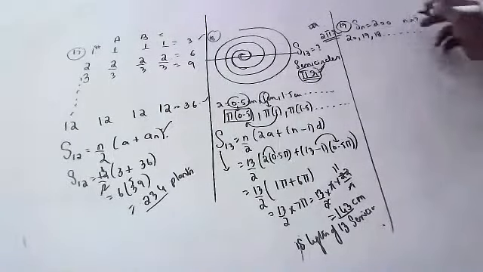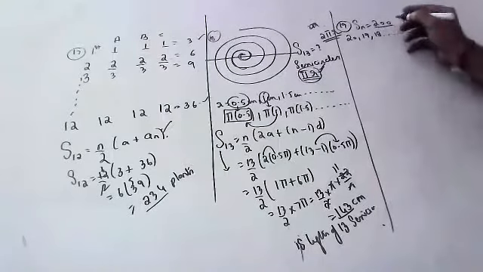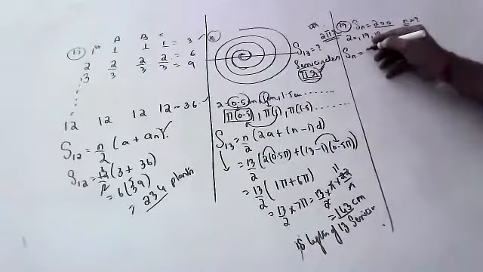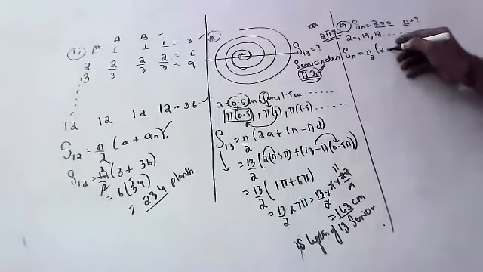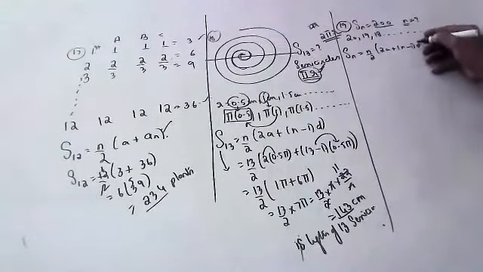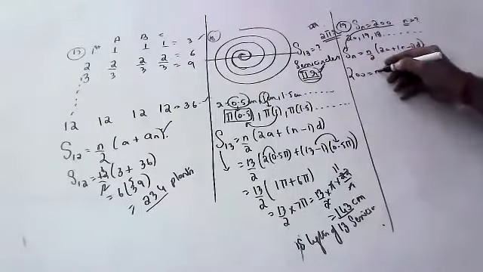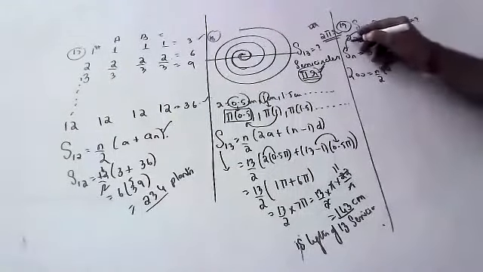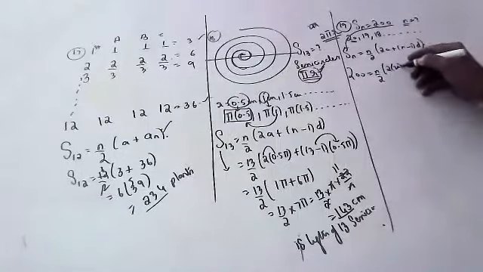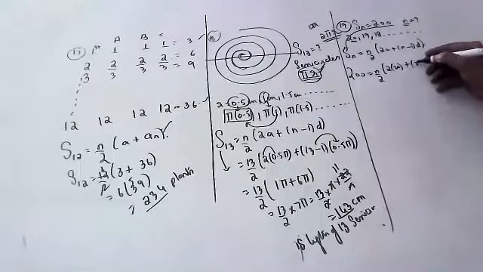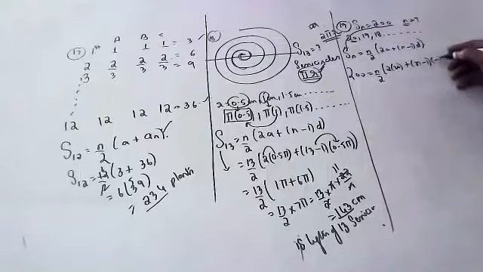How many logs are kept in n rows? Total 200 are there. So what is the formula? n by 2 into 2a plus n minus 1 into d. So in the first row how many? 20. And plus n minus 1 into the difference, which is minus 1.